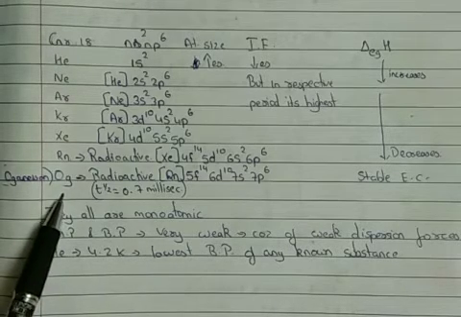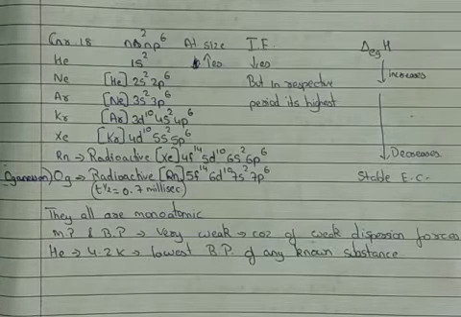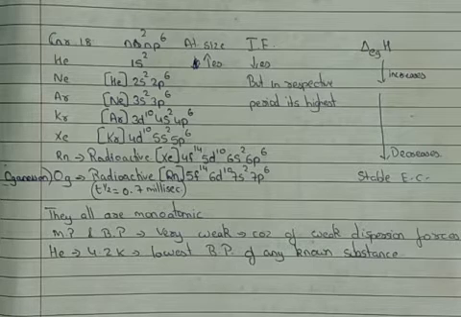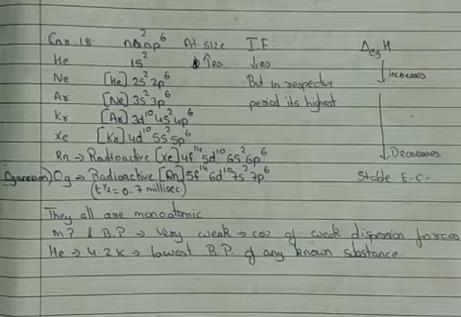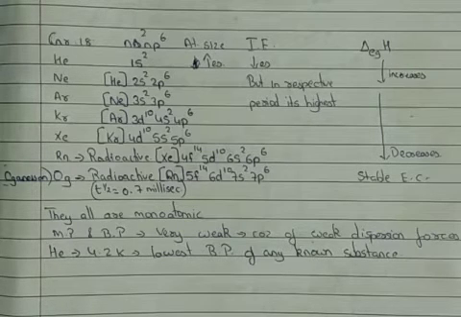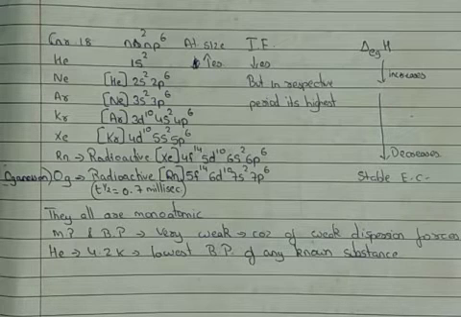That is the last element of group 18. Oganesson is not present in the atmosphere because it has been synthesized in the laboratory, by the collision of two atoms over each other.